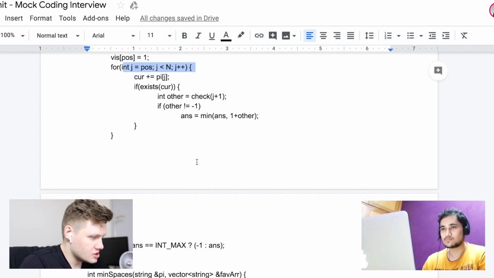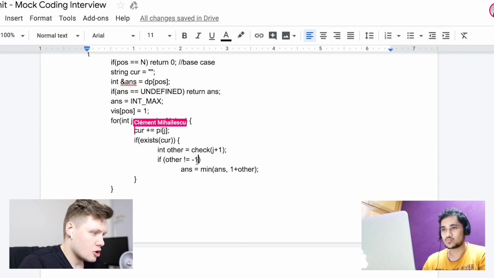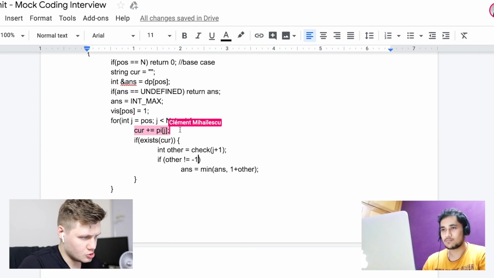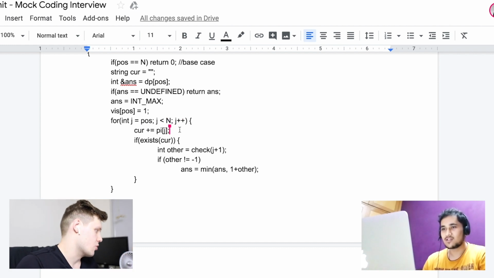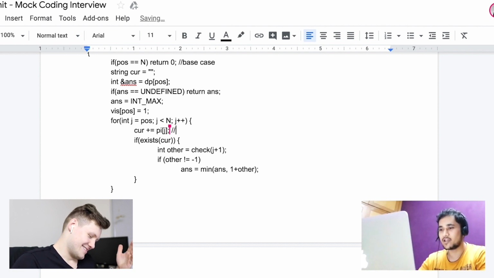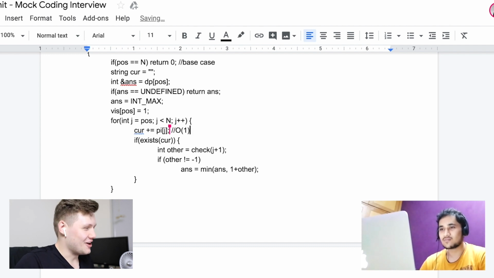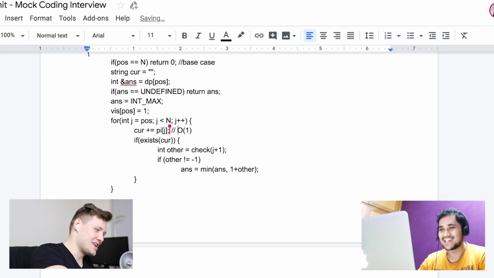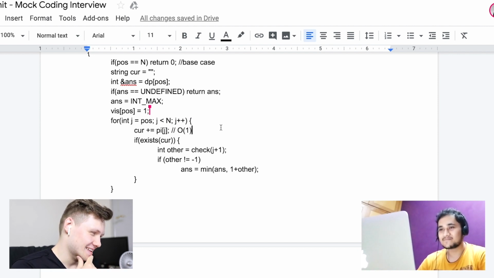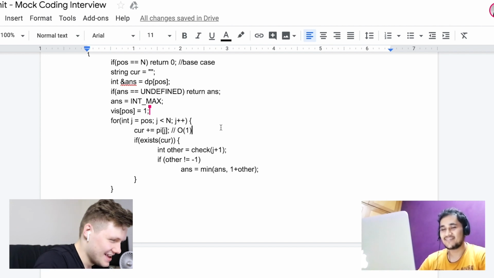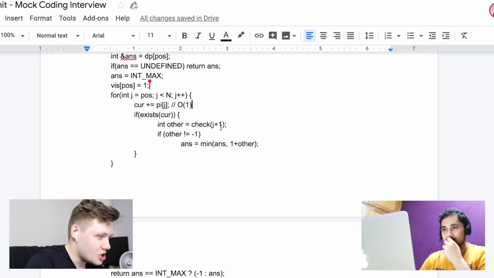One thing to note though is we are dealing with strings, right? So with this line here, current plus equals pi j, you're recreating a new string. You have to reiterate through the entire string every time, right? Because of the immutability. No, in C++ it doesn't work like that. Appending a character to a string is order 1. You're talking to a non-C++ programmer, so my mistake then. Yeah, in C++ this is order 1. Gotcha. But if you were writing in Python or JavaScript here, then this would have been an interesting comment. Right. But okay, great. I think we've exhausted this problem.